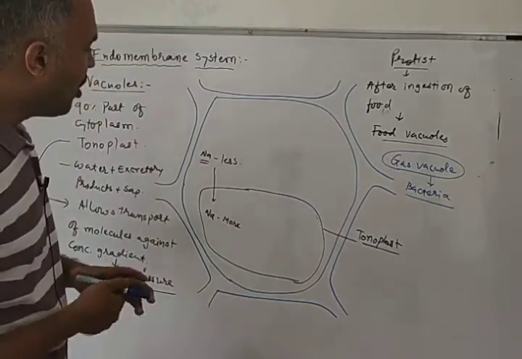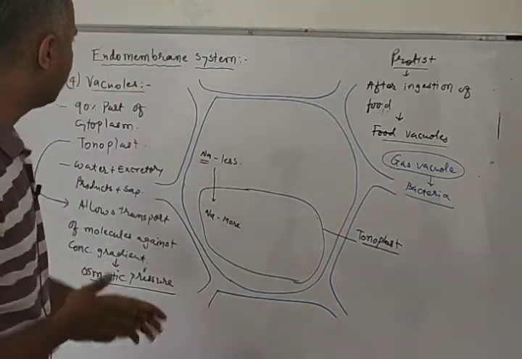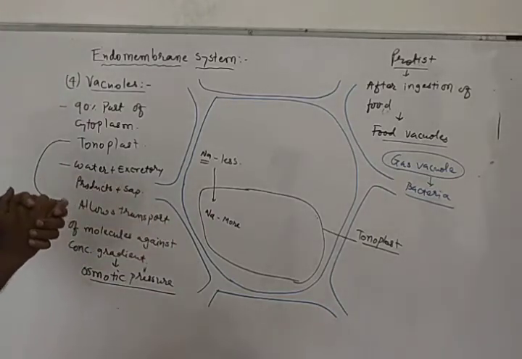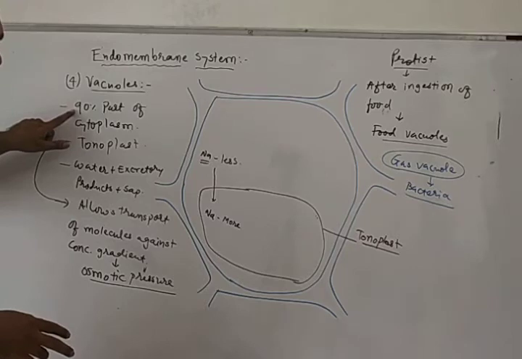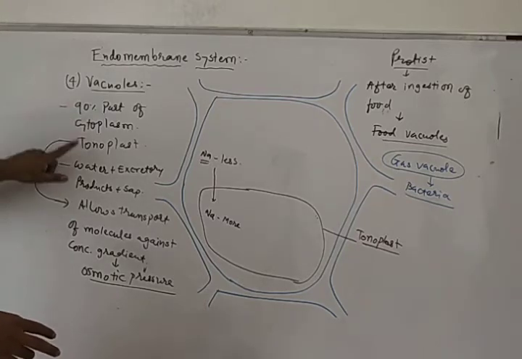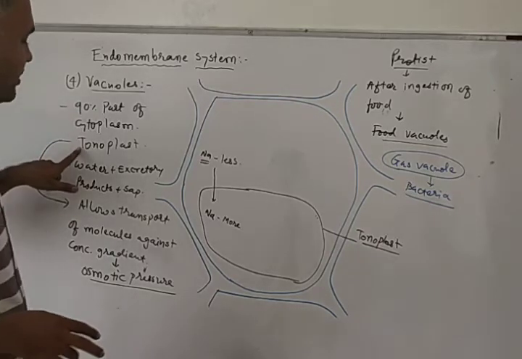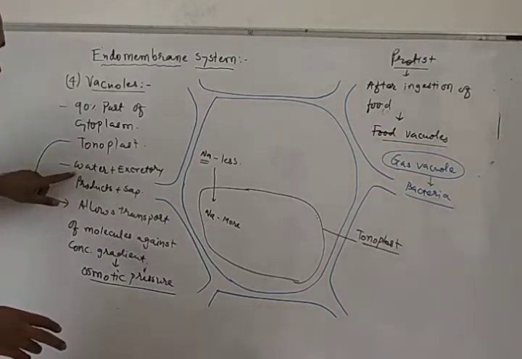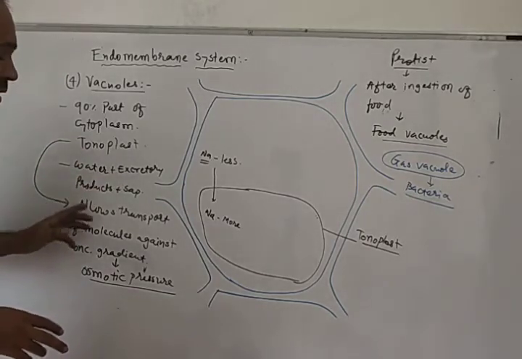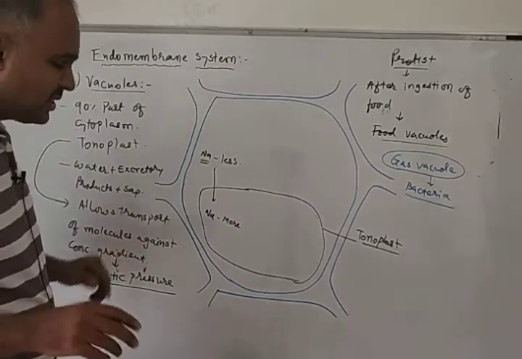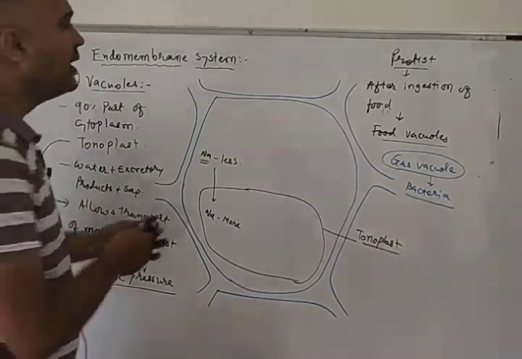So this is all about vacuole. What we have discussed is that vacuoles occupy 90% part of the cytoplasm, and the membrane of the vacuole is known as tonoplast. And vacuoles have water, excretory products, and sap. And vacuoles are found only in plant cells. Sometimes they are also found in euglena.